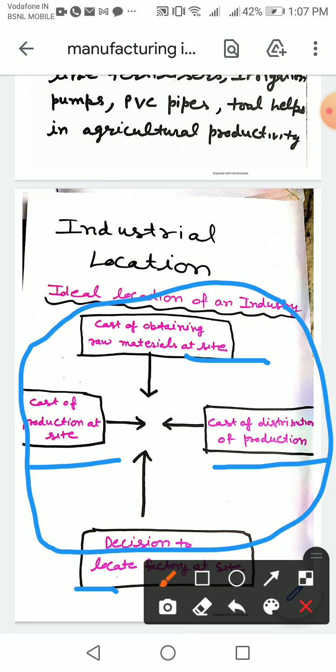These are the suitable factors for the location of an industry. Inputs, raw materials, and component parts, that is the factors of production: land, labor, capital, entrepreneur, infrastructure. Transfer facilities, output products, transport, market. These are all the industry market linkages. Where these are available, there is the perfect, ideal location of an industry.